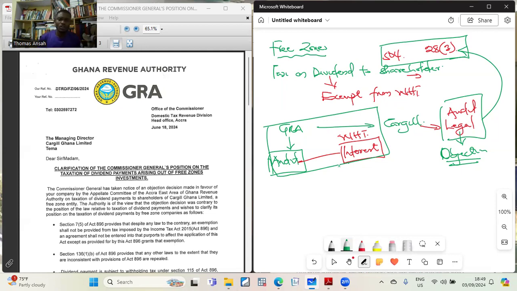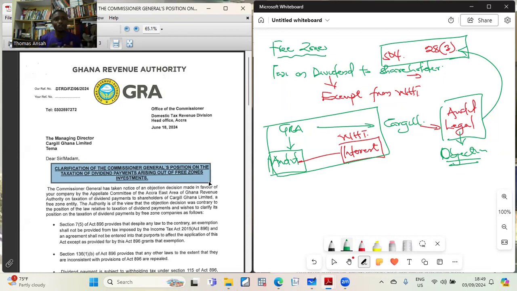Now, the main issue is this, and I want you to take note of it carefully because this can be an examinable question also, and it's a good question for practice. When they raised the objection, GRA has now come to state the Commissioner General's position on that thing we learned last week. So this is the Commissioner General's position, and I'm going to read it with you, so that you actually get the understanding of what we are doing.